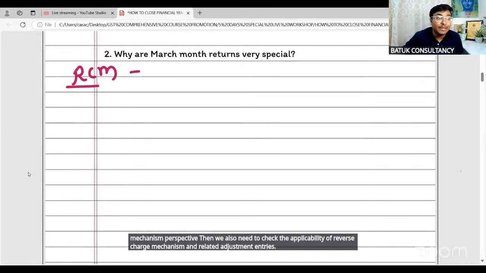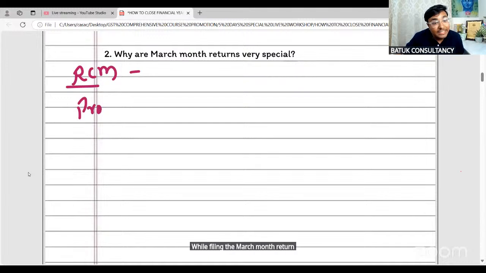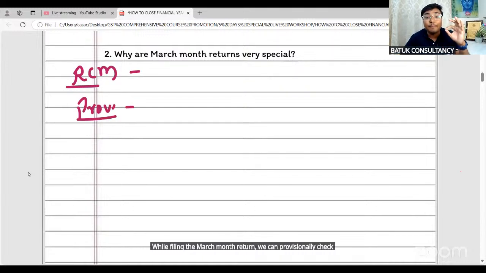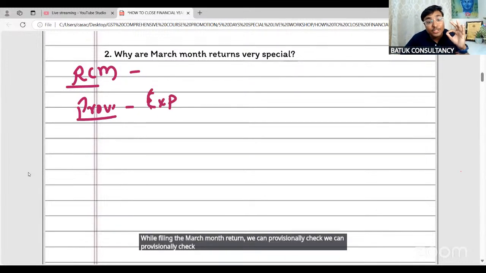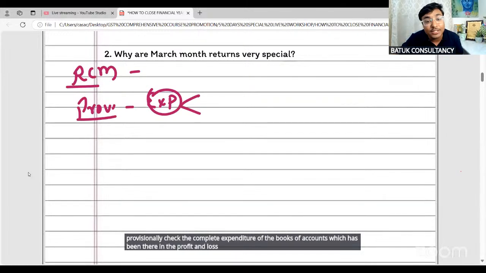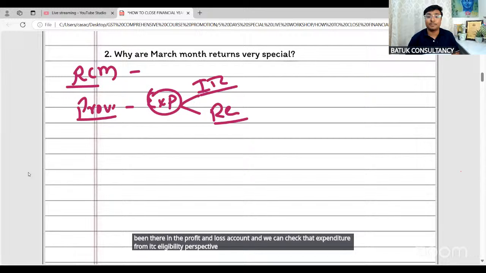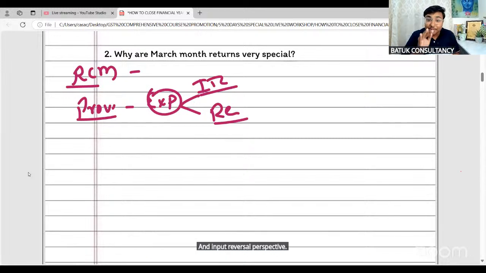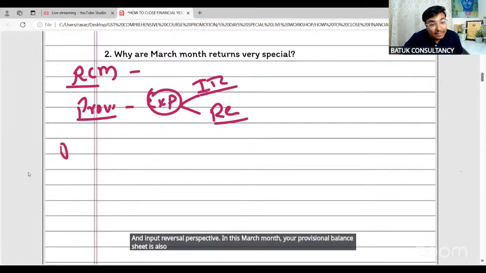While filing the March month return, we can provisionally check the complete expenditure of the books of accounts which has been there in the profit and loss account, and we can check that expenditure from ITC eligibility perspective and input reversal perspective. In this March month, your provisional balance sheet is also ready, so you can check the balance sheet